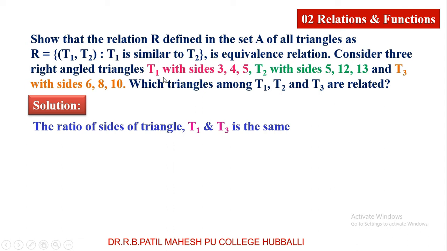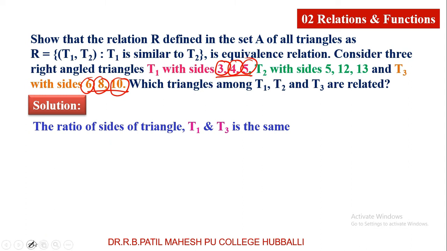You can check T1 is with the sides 3, 4, 5 and T3 triangle is with the sides 6, 8, 10. 3 and 6 comparing, 4 and 8 I am comparing, 5 and 10 I am comparing. Are they similar? Definitely they are similar.